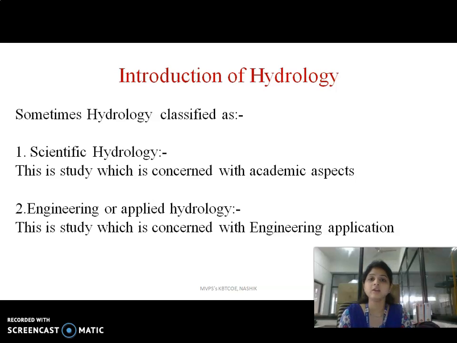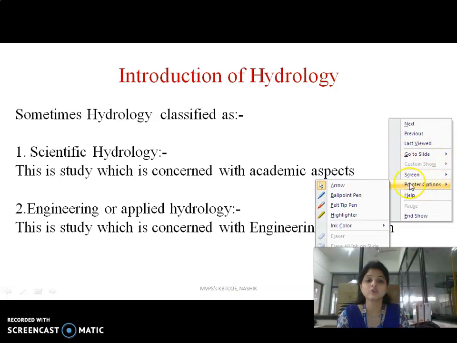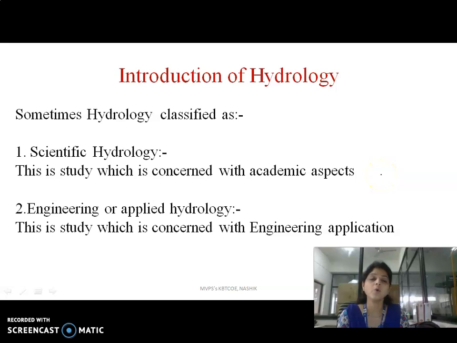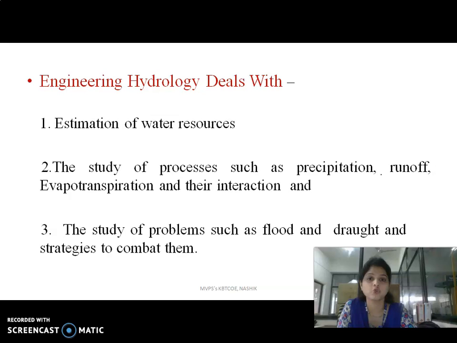The next point is the definition of hydrology. Hydrology is the term for the occurrence, circulation and distribution of water above and beneath the surface of the earth. It also includes the planning, design and operation of engineering projects for the control and use of water. So this is the application of hydrology.